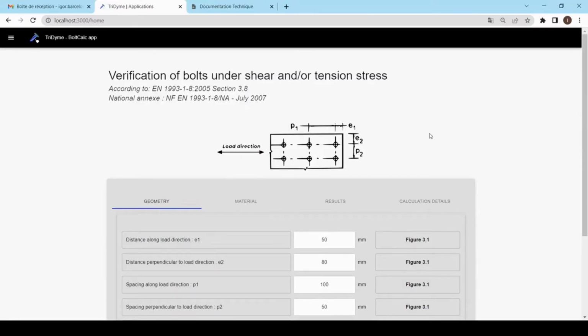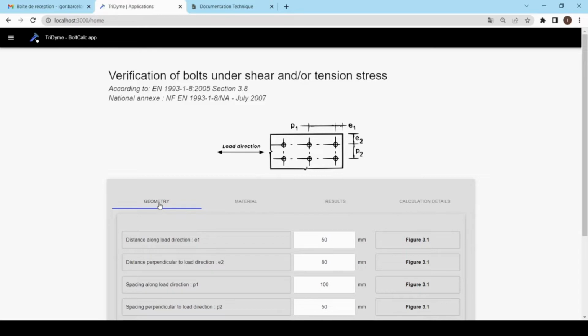Hi, welcome to this video for the bolt calc application. The bolt calc is a tool for the design of bolts on the shear and tension stress. The user interface, as you are seeing right now, is divided in four main windows.